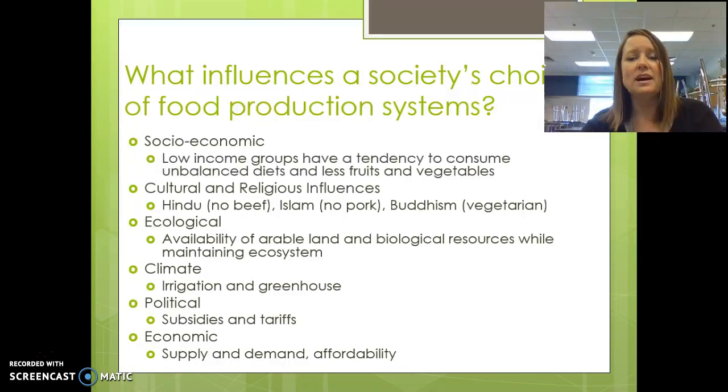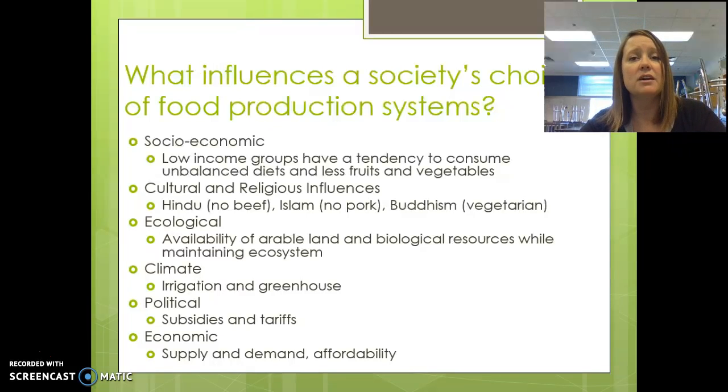Now, as far as choosing a food production system, there are many factors that come into play. One is socioeconomics. The lower income groups tend to consume unbalanced diets with fewer fruits and vegetables. They're going to eat more processed foods because it is less expensive than buying fresh produce. There are cultural and religious influences. Some religions don't eat beef, some don't eat pork, some are strictly vegetarian.